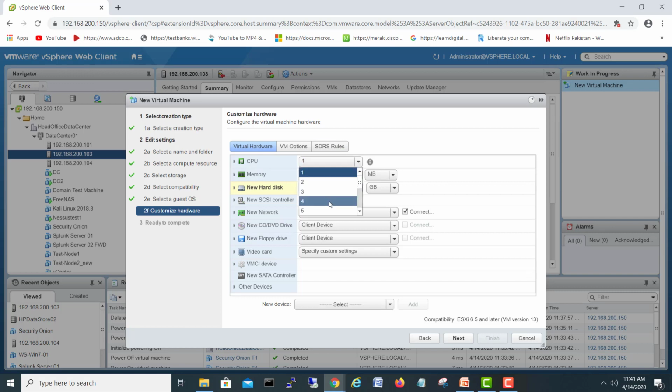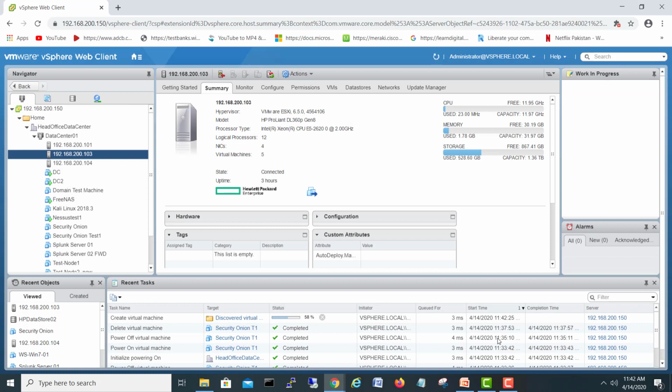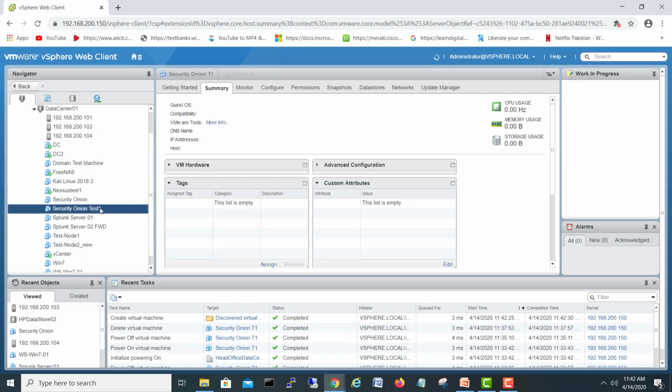Okay, I will choose 4 CPUs and 8 GB of RAM, and I will use 100 GB of hard disk. It depends on your logs, how much they are growing, so you can choose the hard disk based on that, and CPU and RAM as well, obviously. But for our test environment, this is enough for me. We'll go next, and then we'll go finish. It will do 100%, and then okay, our test onion machine is ready, which is here.